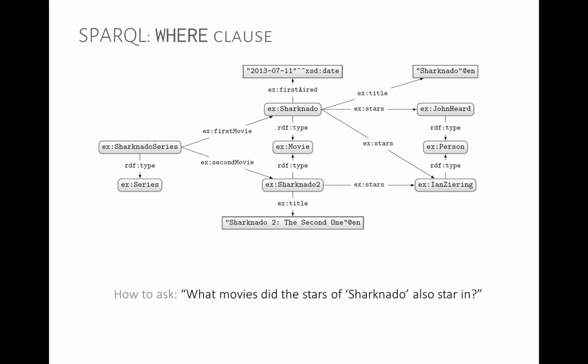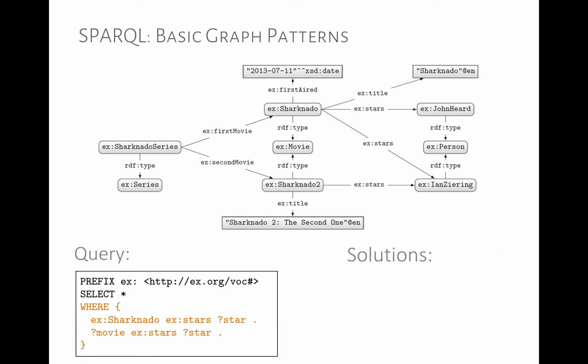In SPARQL, we have an even more intuitive way of writing these sorts of joins, called natural joins or equi-joins, where we just write the graph pattern. So we just write out the graph, and we leave the things we're looking for as variables. So what does it mean? We have Sharknado stars ?star, and we have ?movie stars ?star. So we have two variables here, movie and star. In the first triple, we're looking for Sharknado stars ?star, just as before. And then for these stars, we're looking at what other movies they might have starred in.